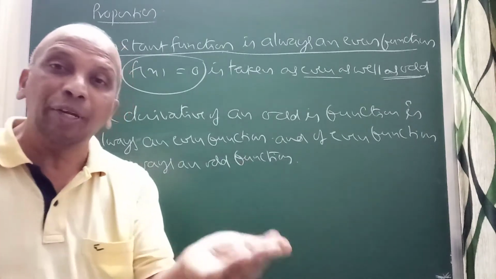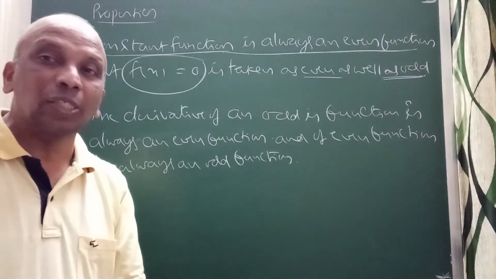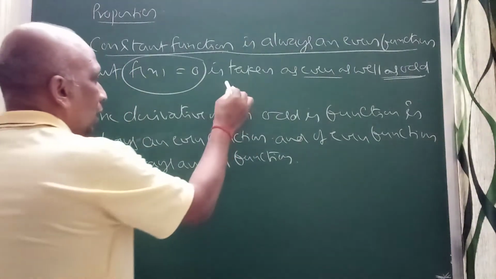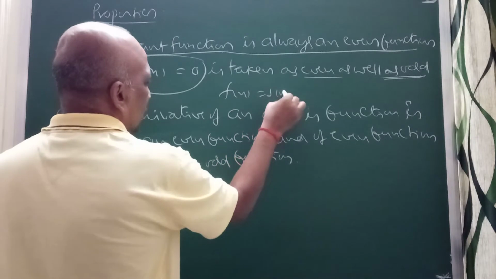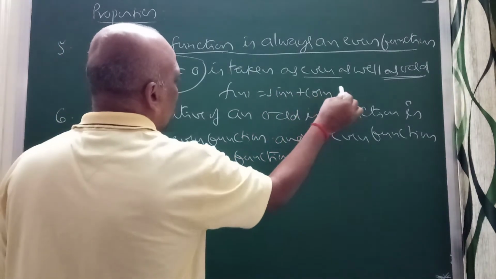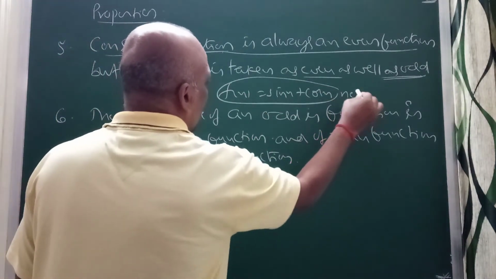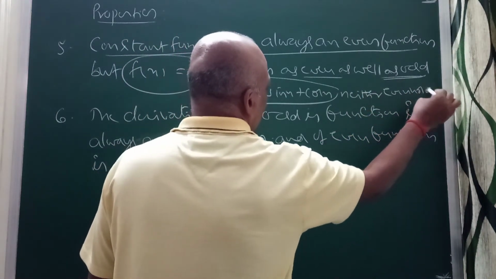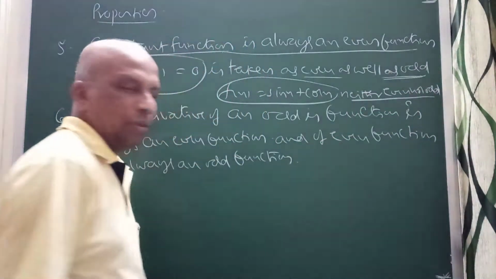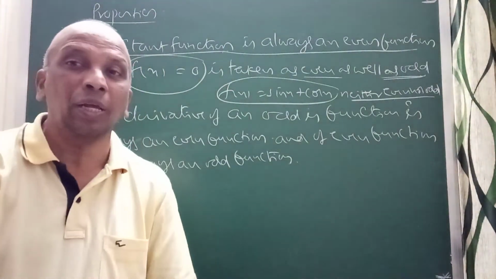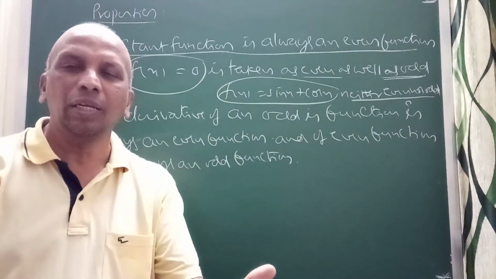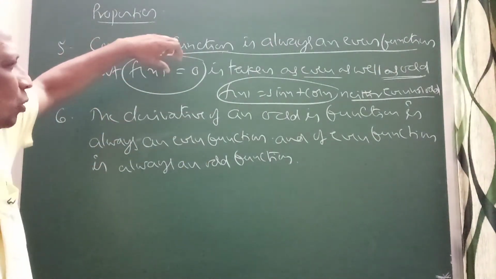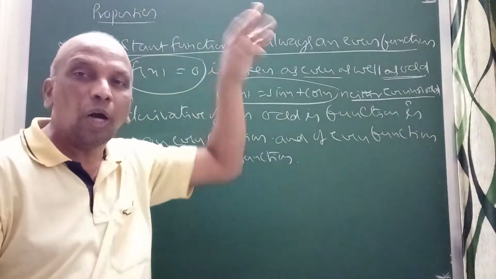This is neither even nor odd. Same thing, f of x equal to x plus x square, neither even nor odd. Only f of x equal to 0 is both an even and an odd function.